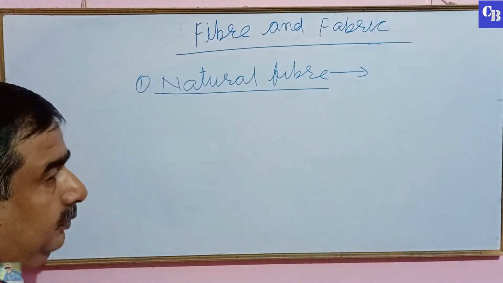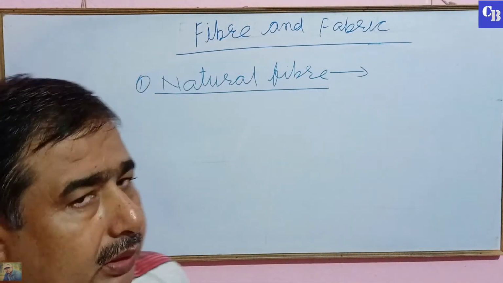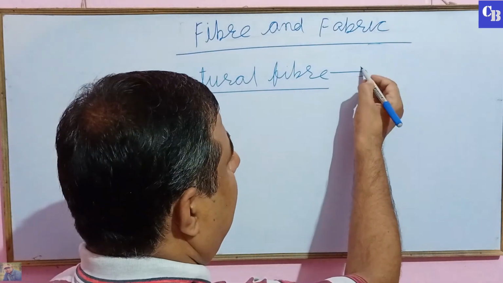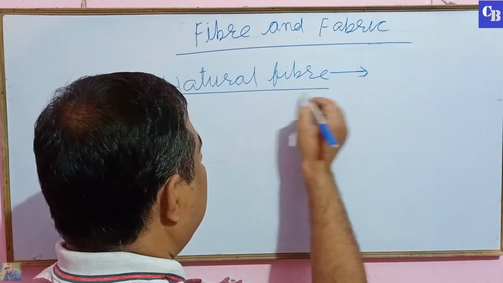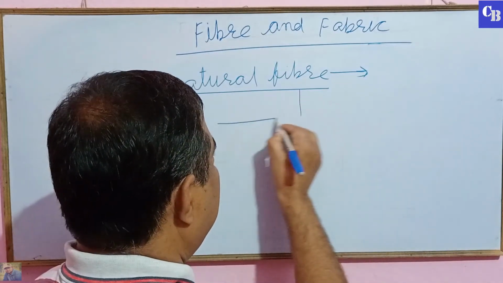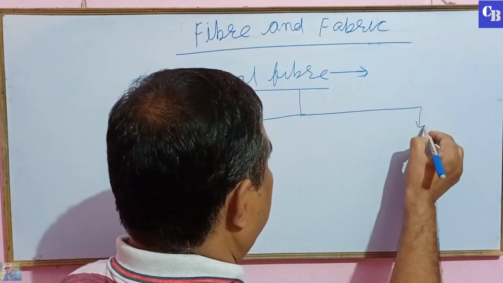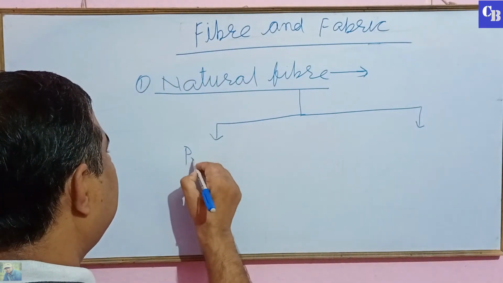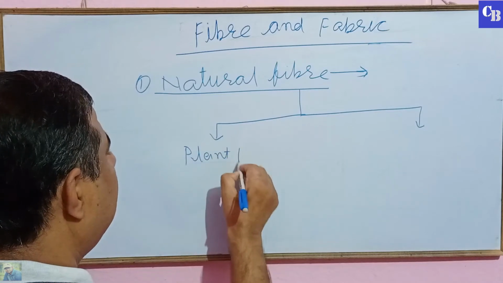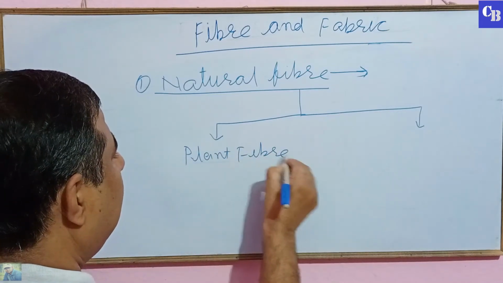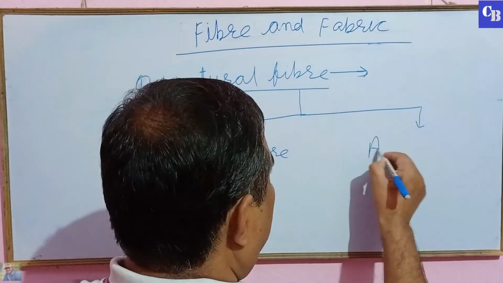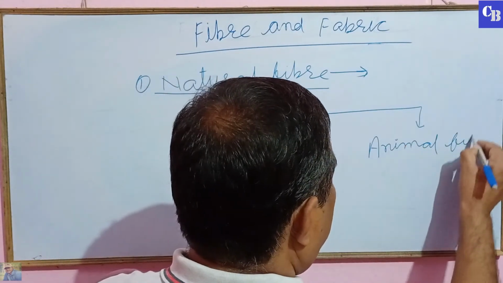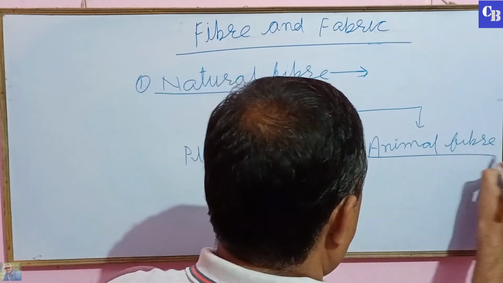Natural fiber is obtained from plants and animals. So it is also classified into two types: plant fiber and animal fiber.